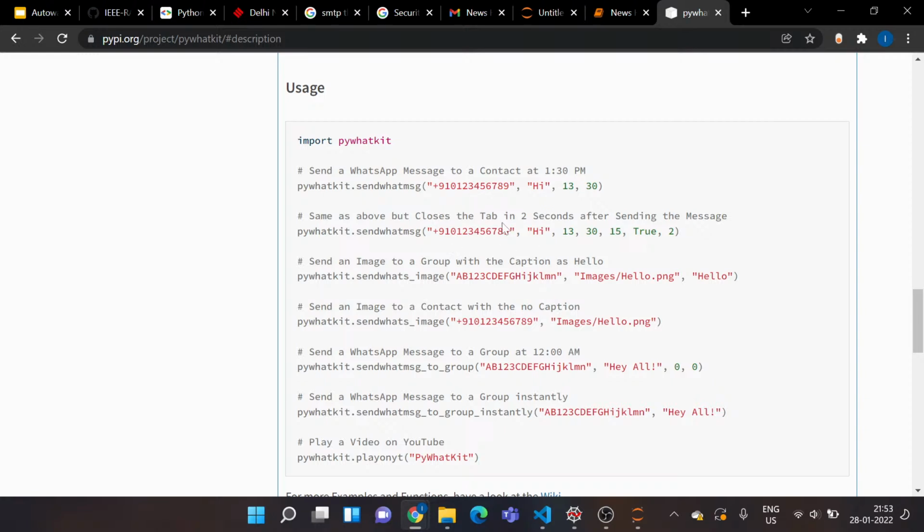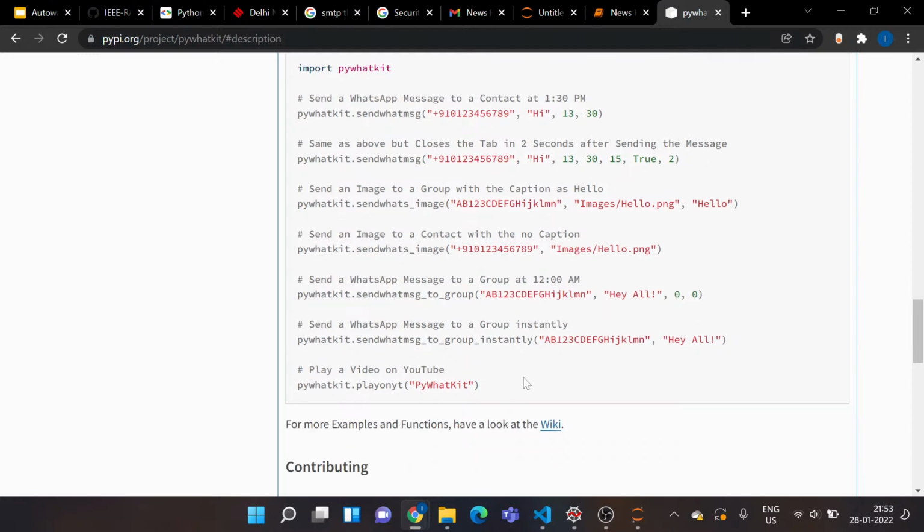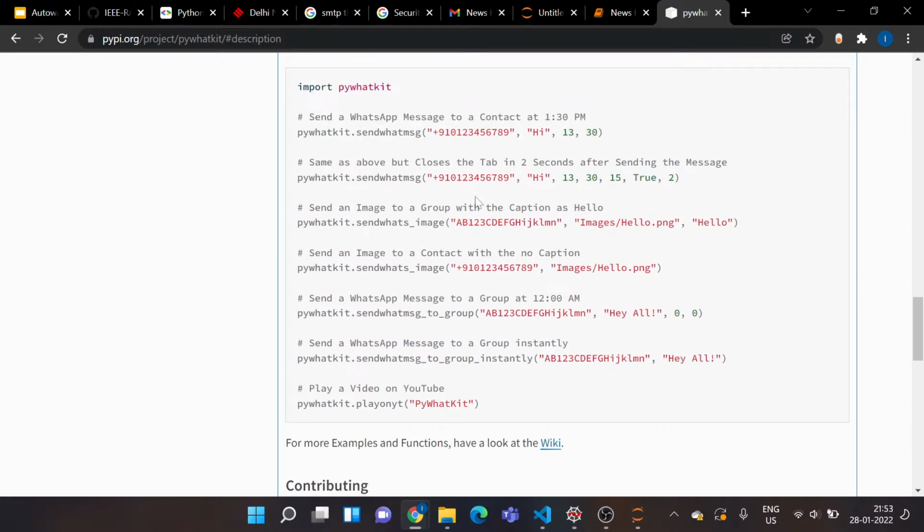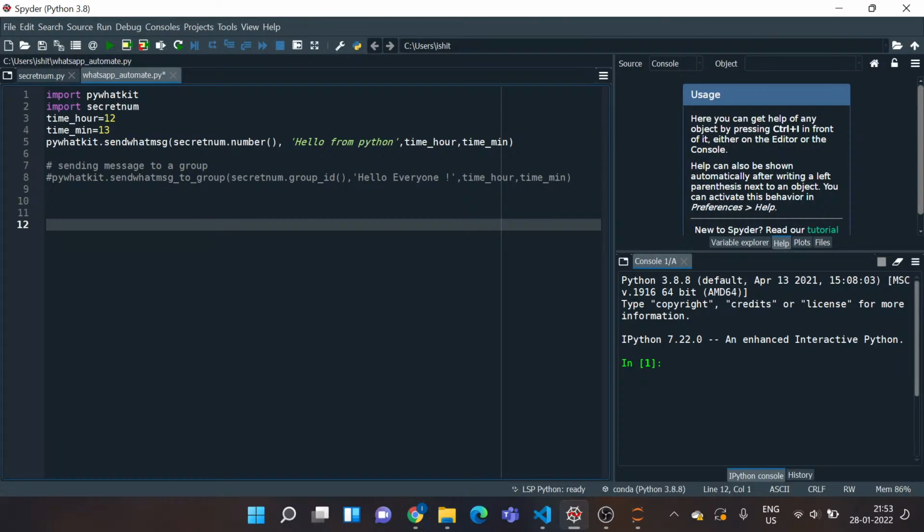Then if you want to close the tab after executing this script, there's this code. You want to send an image to a group, you want to send an image to a contact, you want to send WhatsApp messages to a group at scheduled time, you want to send messages instantly, or play videos. All of these tasks you can perform using this library, and the code is in front of you. So I've actually written the code beforehand.